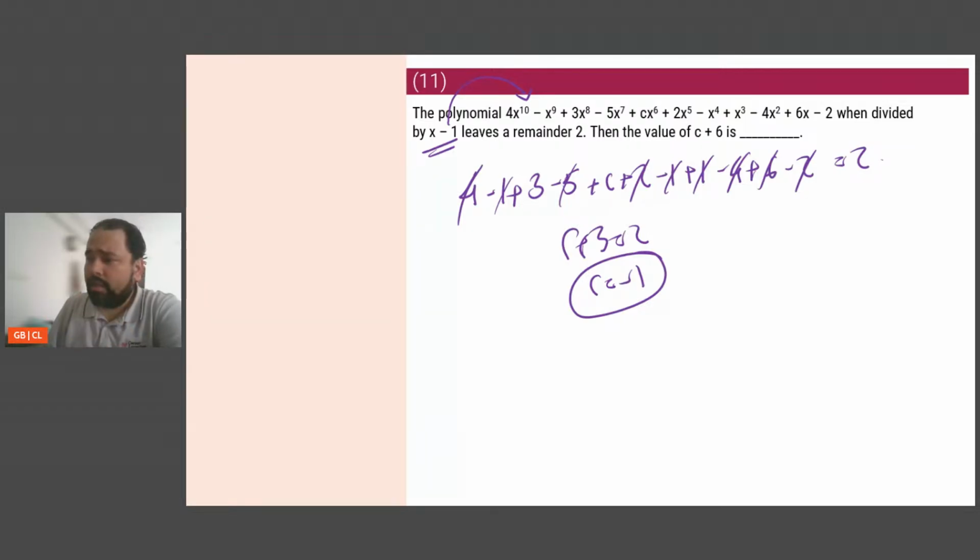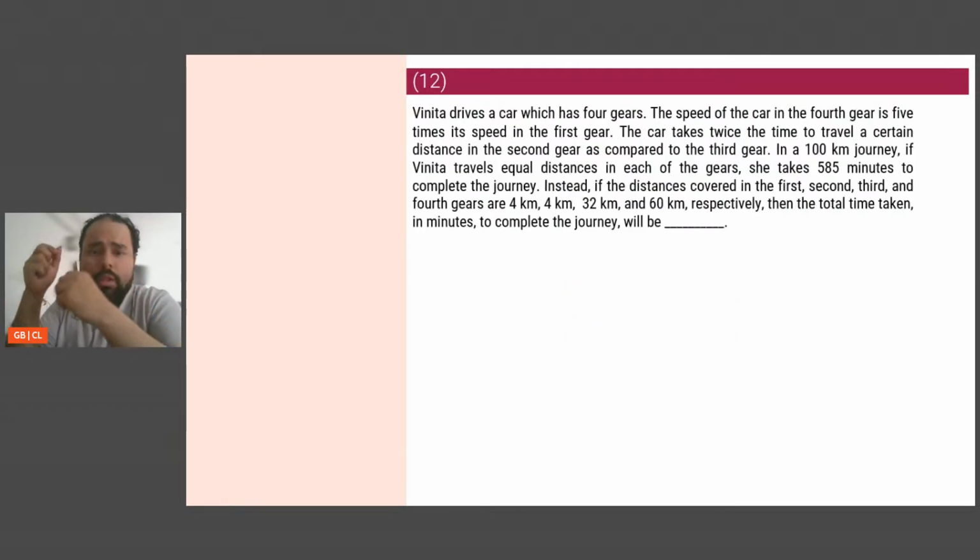If c is minus 1, then what is the value of c plus 6? C plus 6 is minus 1 plus 6, which is 5. So the answer is 5. Straightforward application of the remainder theorem, nothing more to do.